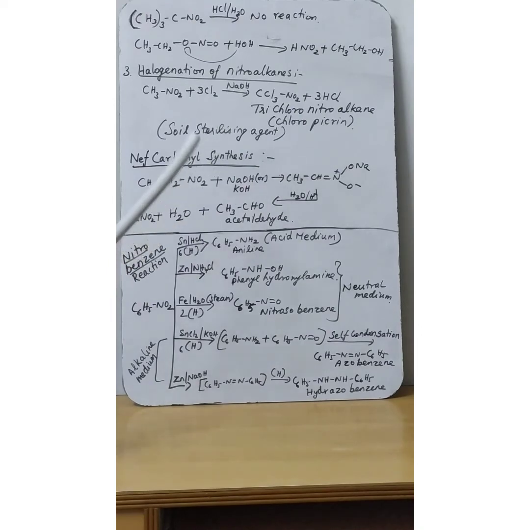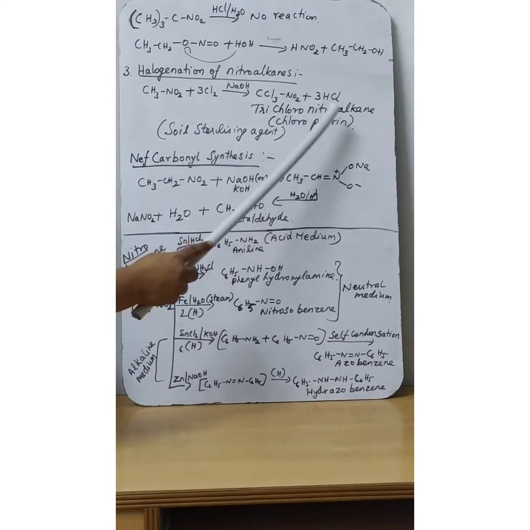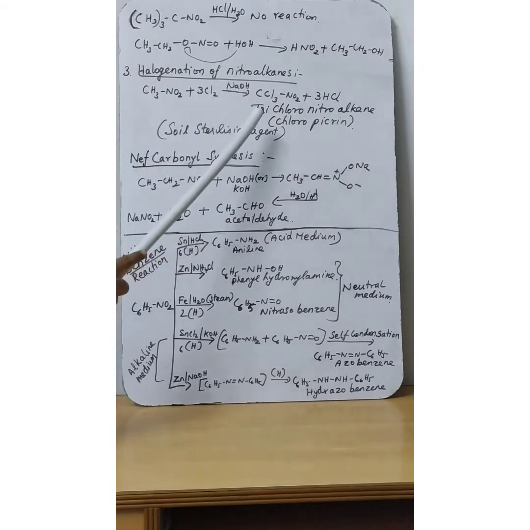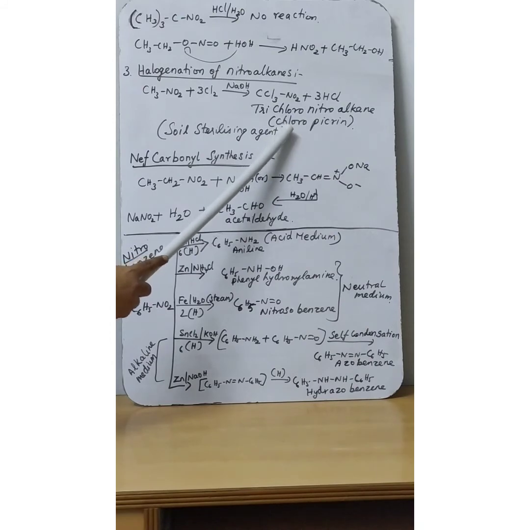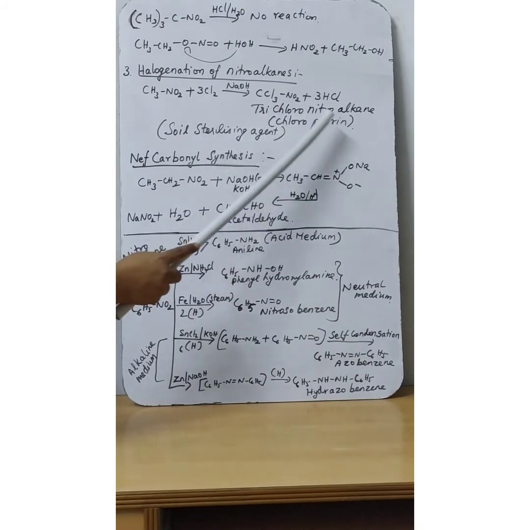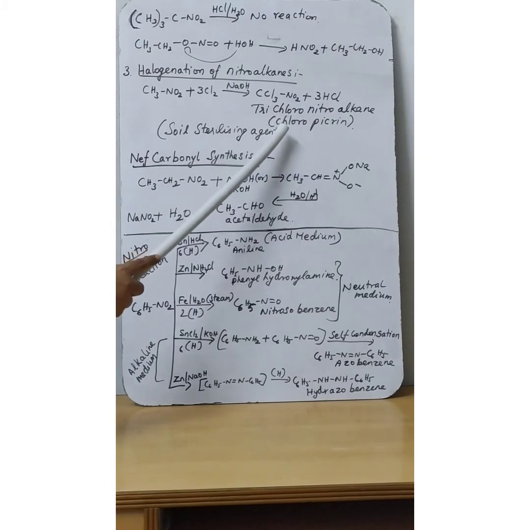Trichloronitromethane is another name for this compound, also called chloropicrin. Very, very important: chloropicrin is used as a soil sterilizing agent. So nitroalkane will undergo chlorination and give chloropicrin, trichloronitromethane, as the product. What is the use of this? It is used as a soil sterilizing agent.